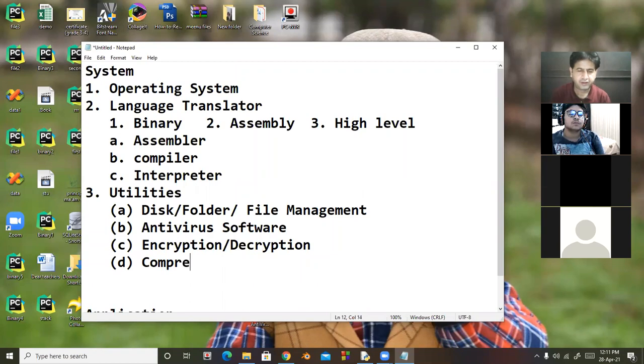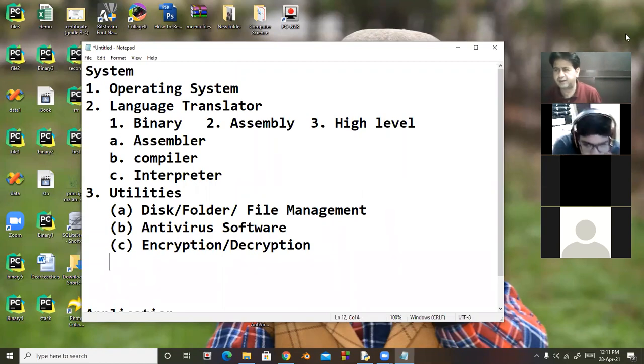compression software. Okay, students, tell me one answer. If I want to send 100 files as an email, is it possible? Any student? Daria?